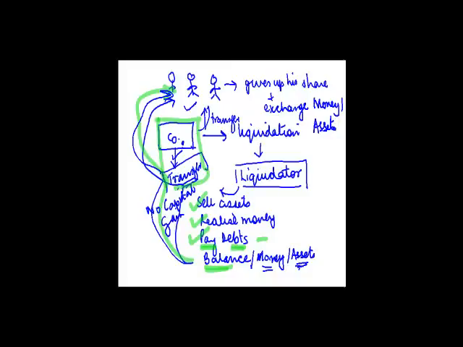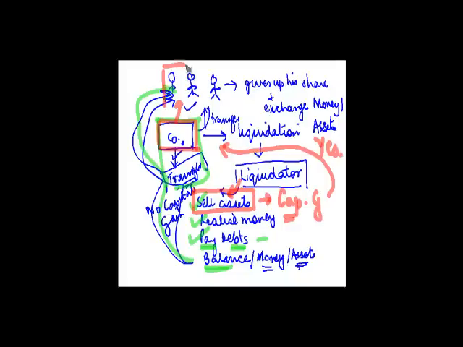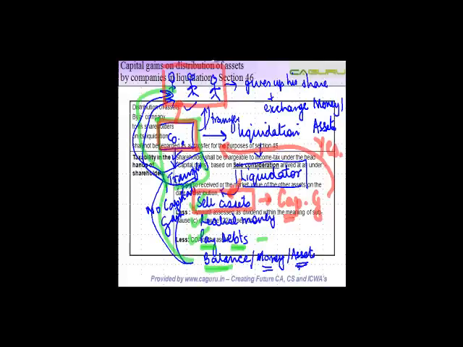Now, one interesting thing which I want to tell you is that it is only when the company transfers the asset to the shareholder that there is no capital gain. If the liquidator sells the asset, then there is a capital gain in the hands of the company. But if the company transfers it to the shareholder, then there is no capital gain for the company, but there is a tax on capital gain in the hands of the shareholder. So let's see that.